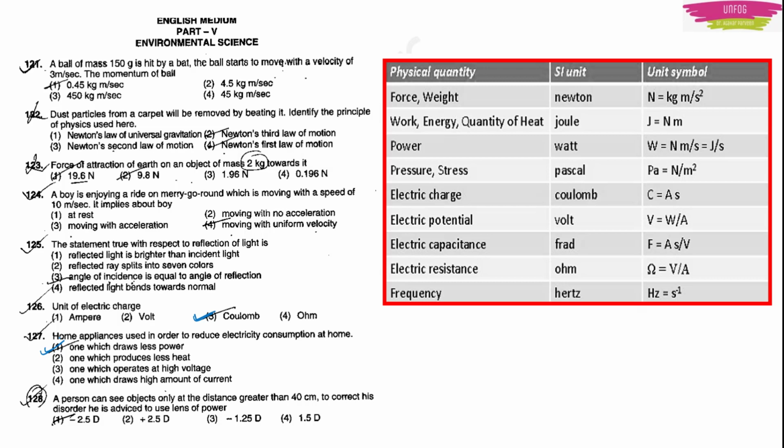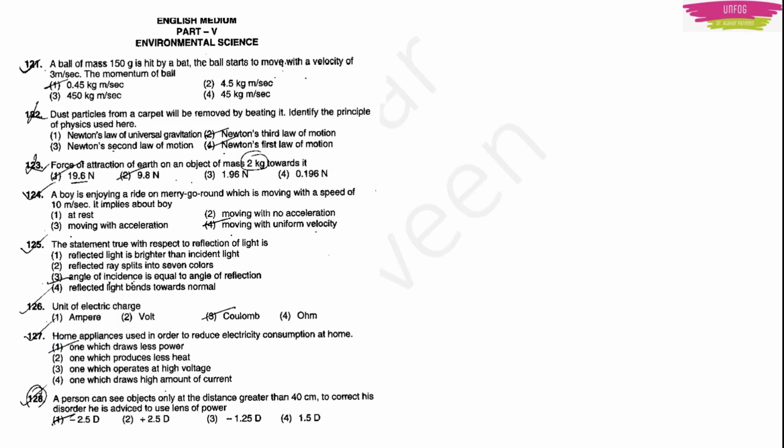Okay. Next question. A person can see objects only at a distance greater than 40 centimeter. To correct his disorder, he is advised to use a lens of power: minus 2.5D, D is diopter, it is the unit of lens; plus 2.5D; minus 1.25D; or 1.5D. Means there is a person. He can see objects only at a distance greater than 40 centimeter. Means he can see only the objects which are far. Now if he wants to correct this problem, this disorder, which type of lens will he use? What will be the power of that lens? This is the question.